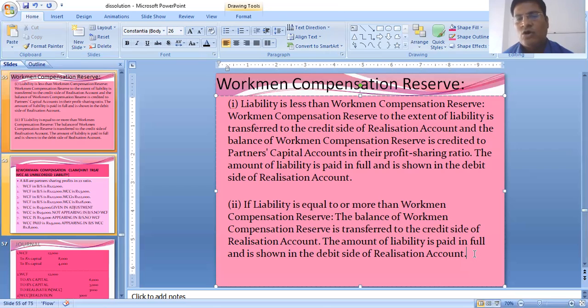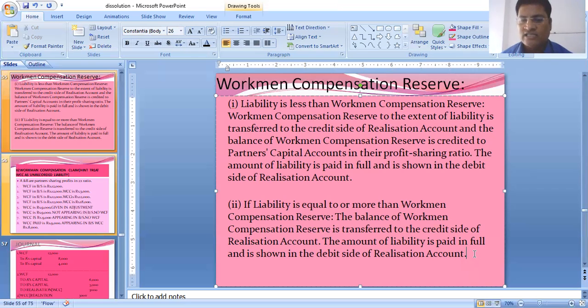There is no free reserve, so we will not distribute among the partners. The only thing to remember, students, is that WCR will be closed to the maximum extent up to what the claim is. If there is extra WCR, that will be distributed among the partners.